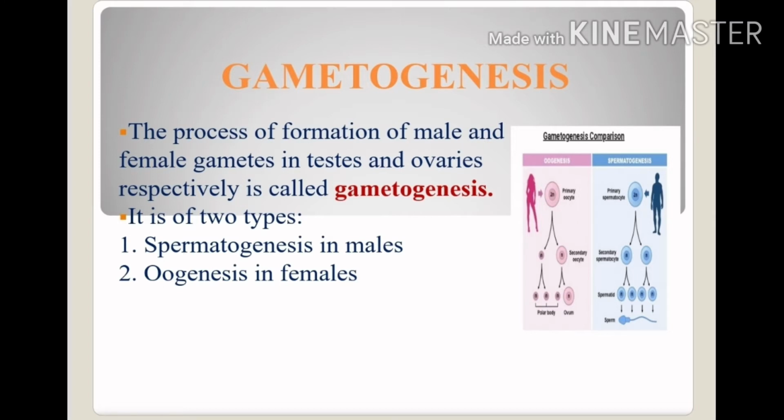We know that male and female both produce the gametes that are involved in the fertilization process. So the formation of those gametes is called gametogenesis. In males, there is a production of sperm, so that is called spermatogenesis, and in female, there is a formation of egg or ovum, that's called oogenesis.